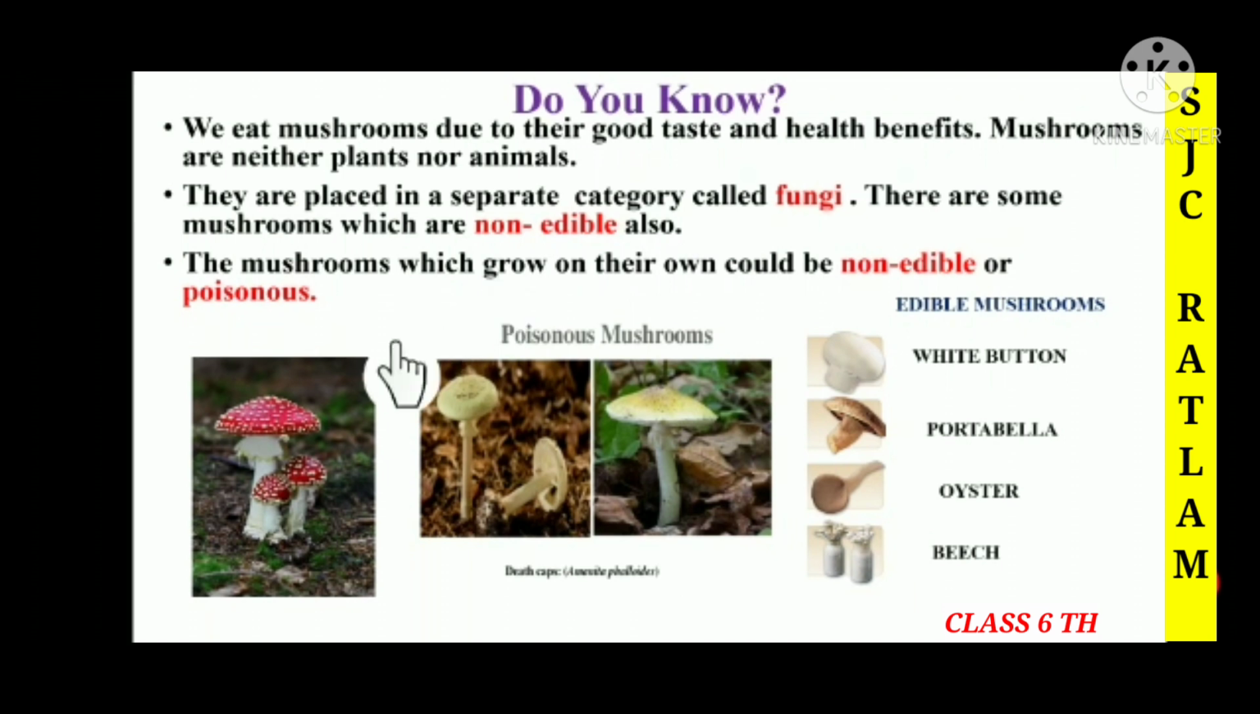So children, in this picture we can see this red mushroom. It has that cap and that is a poisonous mushroom. So we cannot eat these mushrooms. But the edible mushrooms which we can see are white button, portobello mushroom, oyster mushroom and beech mushroom. So children, here we can see the edible mushrooms that we can eat.